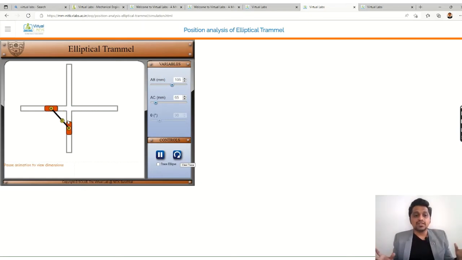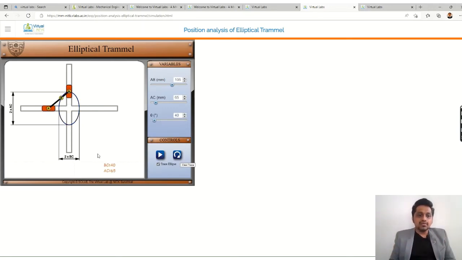Without any physical thing, you are cross verifying things, you can check your doubts, you can play with the things, and you can analyze the things. So here you could see it is tracing the ellipse, that's why it is called the elliptical triangle. And here while stopping you will get the major and minor axis of the ellipse, right? So these are the values like BC and AC.